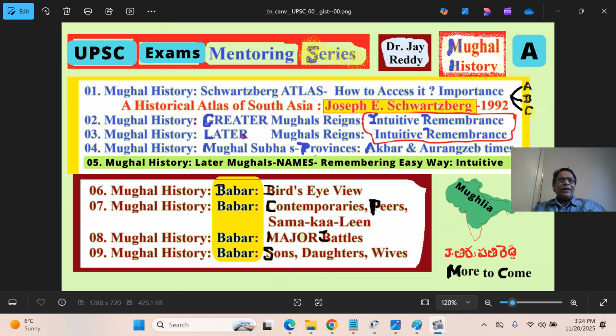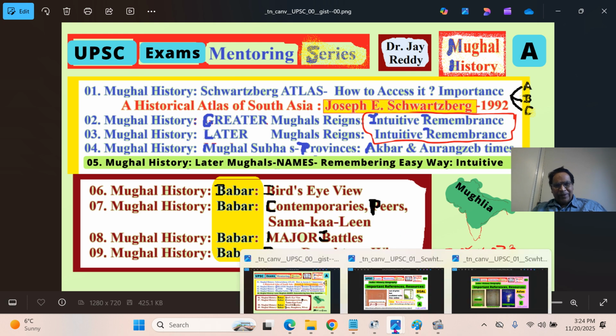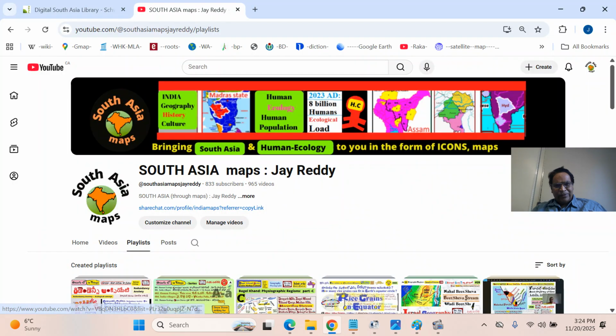So the next presentation will look at the greater Mughals, lesser Mughals, later Mughals, and so on, how to remember their names very easily, how to remember their reigns, periods, rules, where they reigned or ruled very easily, all those things. Then we'll take up the first founder of the Mughal dynasty, Mughaliya, of Islamic imperialism in Bharat, and we look at all of them in depth as we move on.